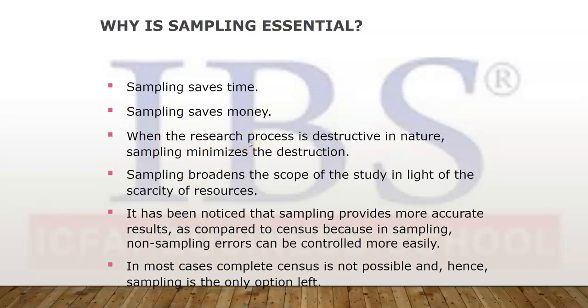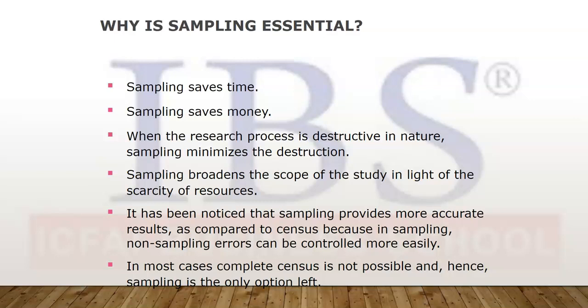Now why is sampling essential? Simple logic: sampling saves time. Naturally, when the whole population is surveyed versus when a small sample is surveyed, time will be saved. It will save money. When the research process is destructive in nature, sampling minimizes the destruction. Sampling broadens the scope of the study because in minimum time and at minimum cost you can do the research.